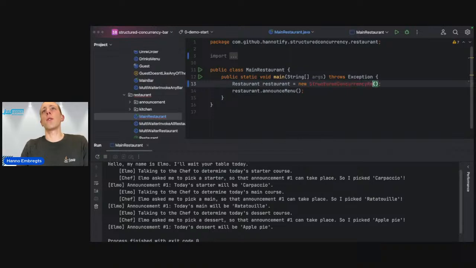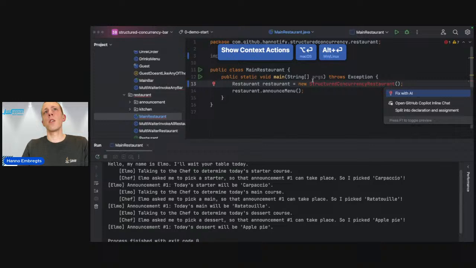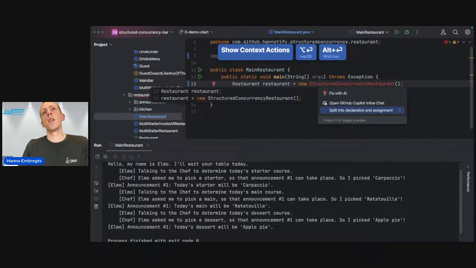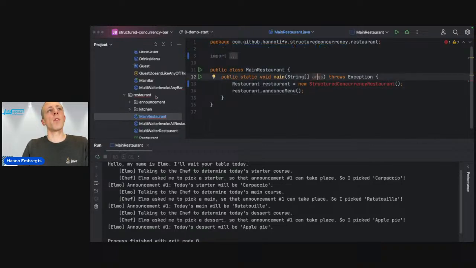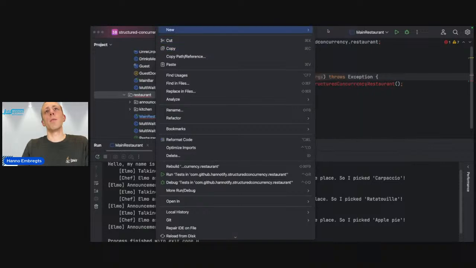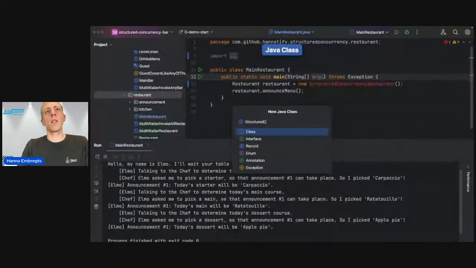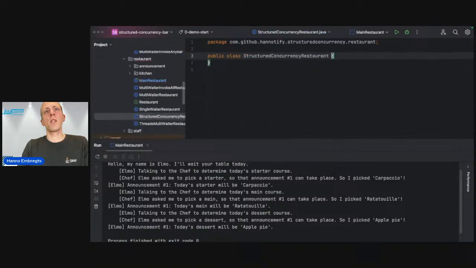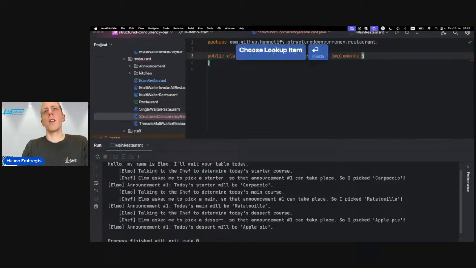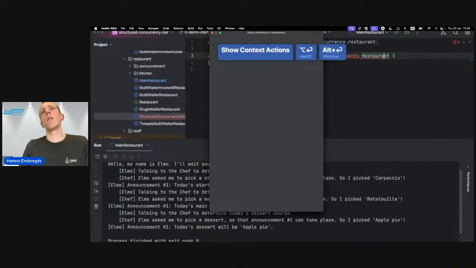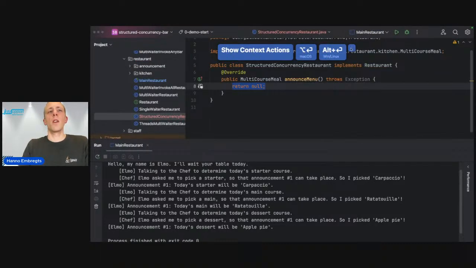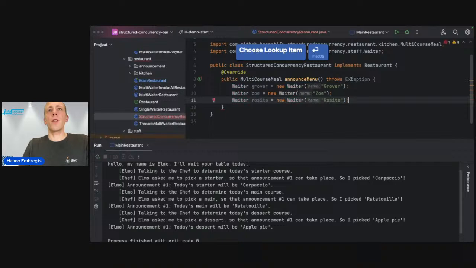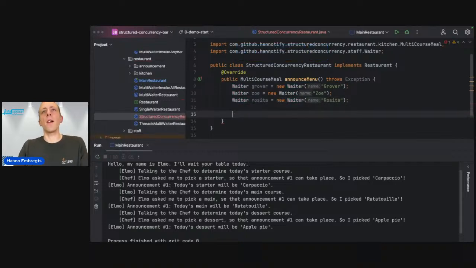So let's create a structured concurrency restaurant right now. Create a class. Can't I create this class? That's a shame. Let's do it manually then. There we go. It implements the restaurant interface. That also means that we have to implement these methods here. And we are creating a few waiters, the 3 waiters that we had on the slide, right? And I want these waiters to announce multi-course meals.